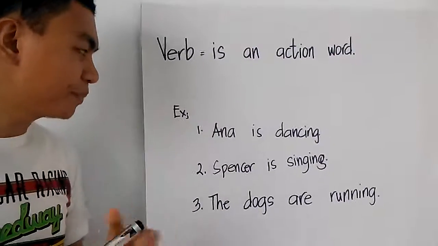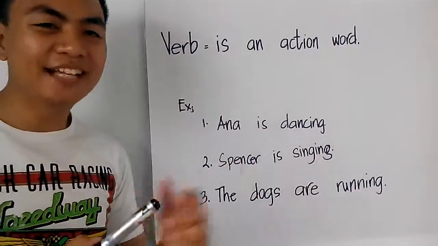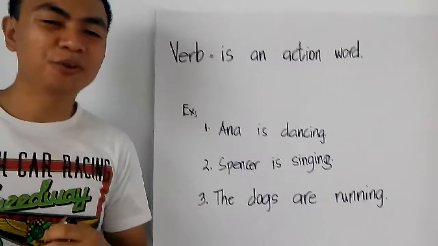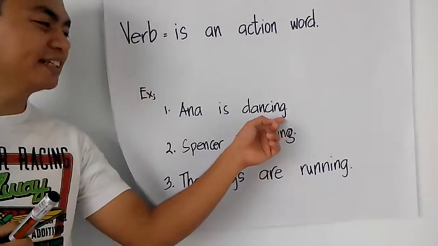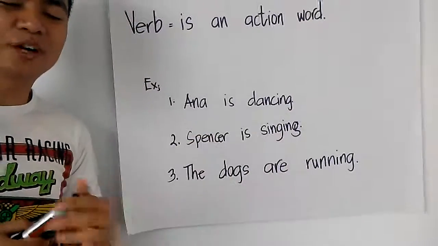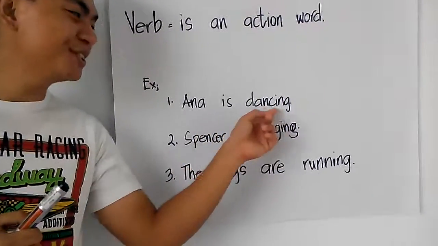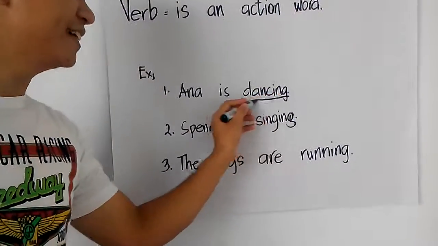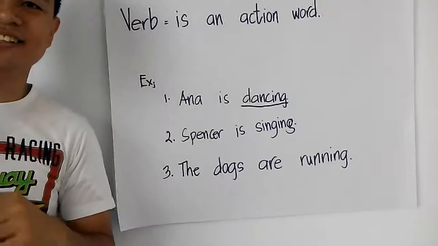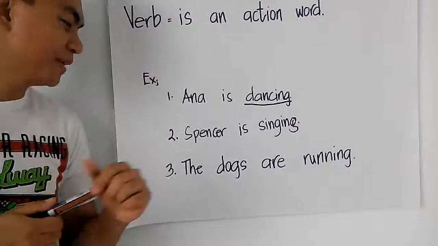Anna is dancing. So the action word here is dancing. So what is Anna doing? She is dancing. So dancing is the action word or the verb.